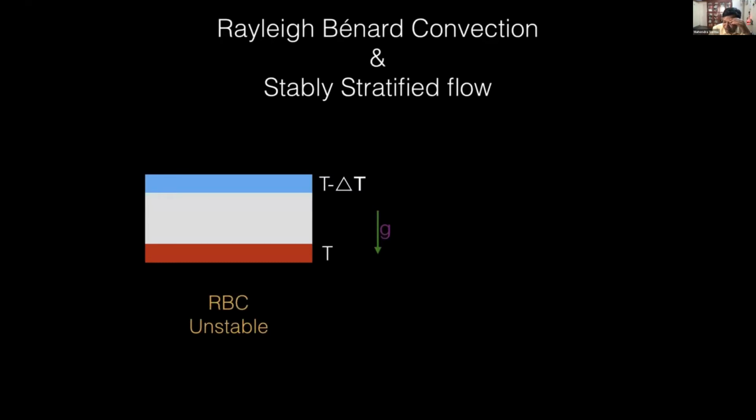So in Rayleigh-Benard convection, we heat from the bottom and cool from the top. So the top part is dense fluid, and the bottom one is less dense. So the system is unstable. I mean, any small perturbation will just grow. So we know it all very well.